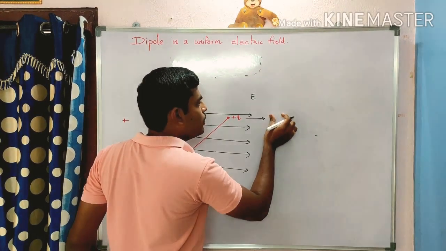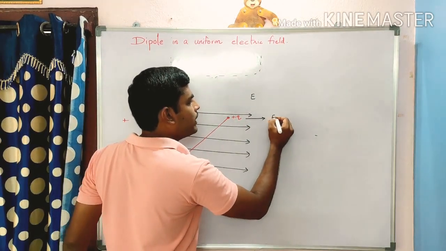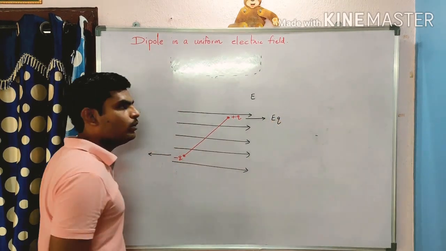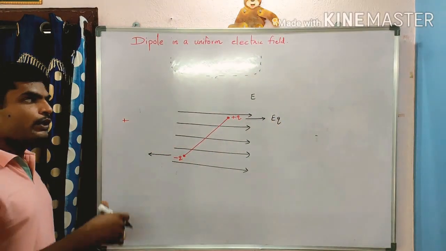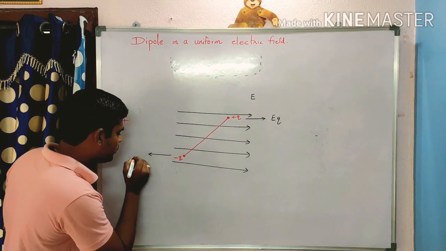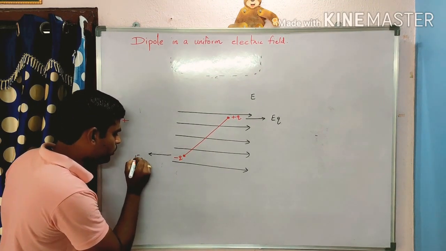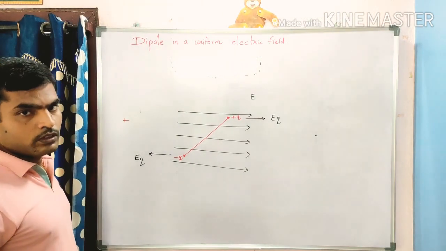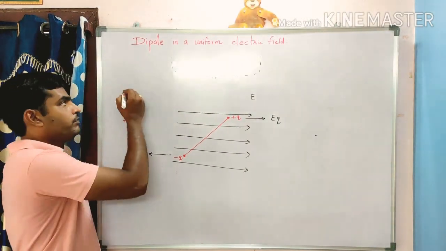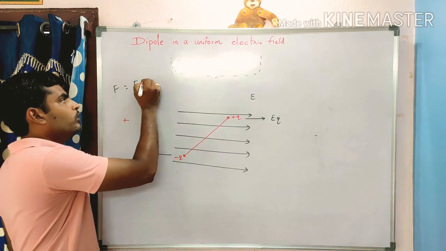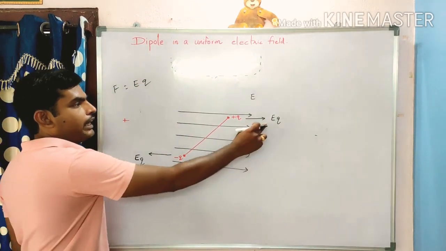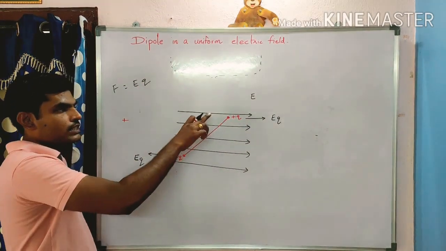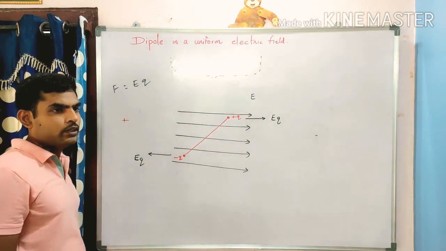Force on plus Q will be written as electric field into Q, E into Q, or Q into E. And force on negative charge is also the same, E into Q. F is equal to E into Q. Already in our previous video we have seen F is equal to E into Q. These are the forces acting on the positive charge and the negative charge.